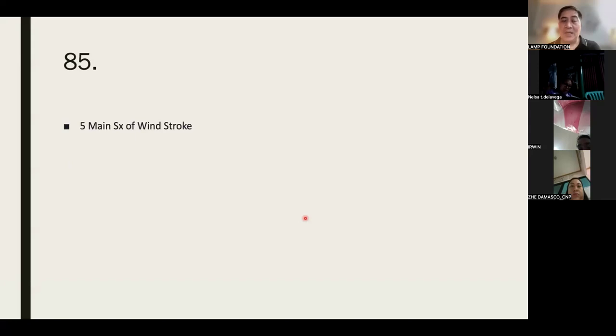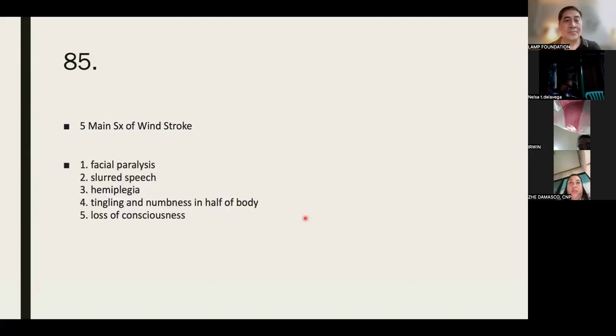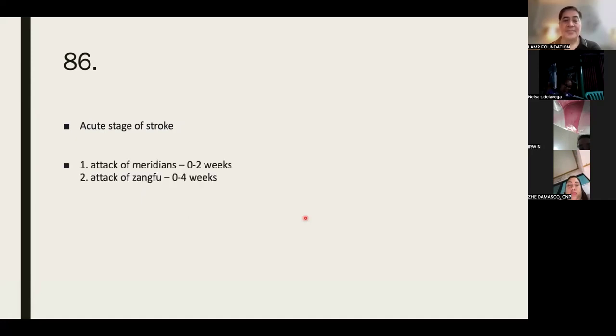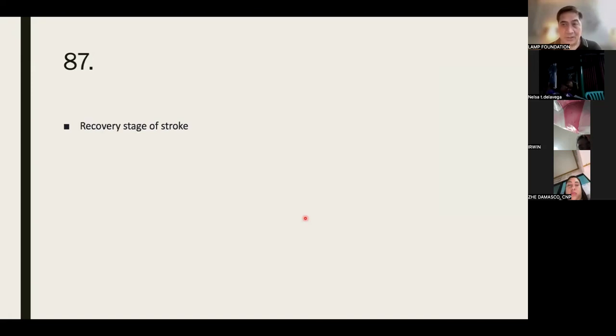Five main symptoms of wind stroke: facial paralysis, slurred speech, hemiplegia, tingling and numbness in half of the body, loss of consciousness. Acute stage of stroke: attack of the meridians will require 0 to 2 weeks, and attack of the Zang-fu is 0 to 4 weeks. That's the acute stage. Next, recovery stage.